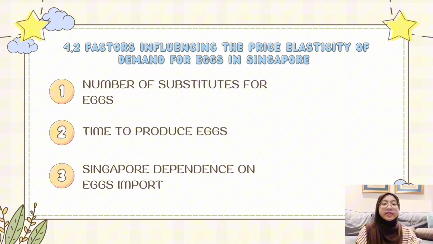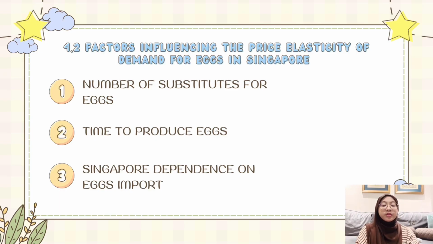4.2 Factors influencing the price elasticity of demand for eggs in Singapore. The price elasticity of demand for eggs in Singapore is inelastic because eggs are an essential source of protein in daily life. Therefore, consumers will continue to buy eggs despite an increase in price. There are factors influencing the price elasticity of demand. First, the number of substitutes for eggs. When there are many foods that can substitute for protein, such as fish and chicken, the demand is elastic because consumers have many choices. They are also responsive toward changes in price.